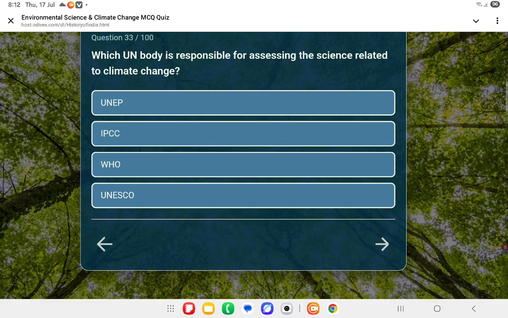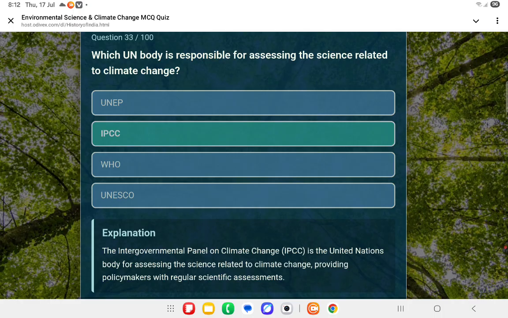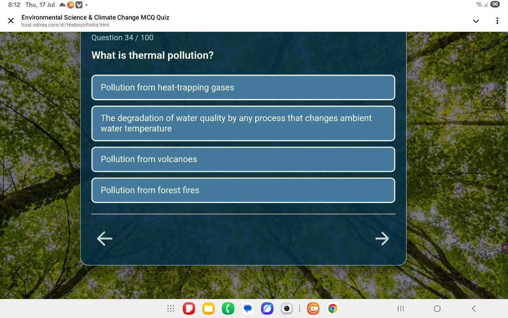Which UN body is responsible for assessing the science related to climate change? वो क्या होता है? IPCC. IPCC का मतलब क्या होता है? वो होता है द इंटरगवर्नमेंटल पैनल ऑन क्लाइमेट चेंज.